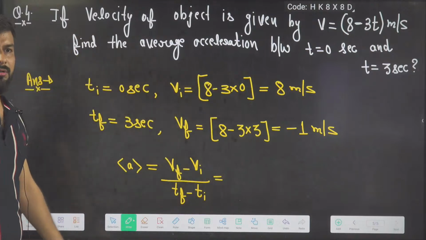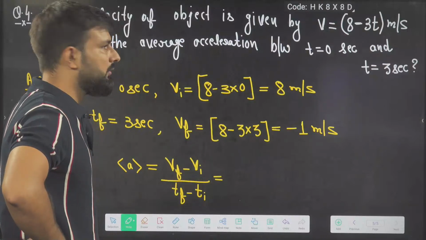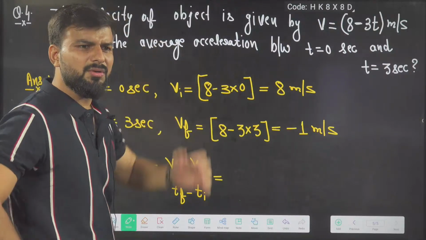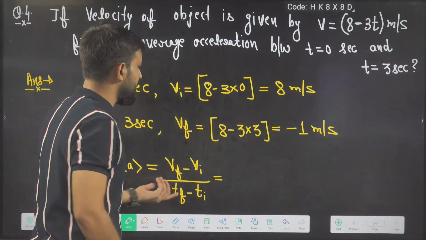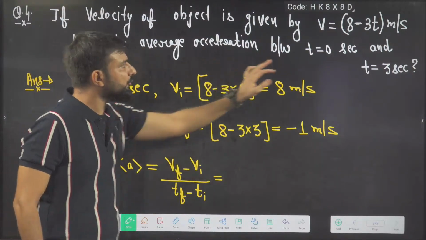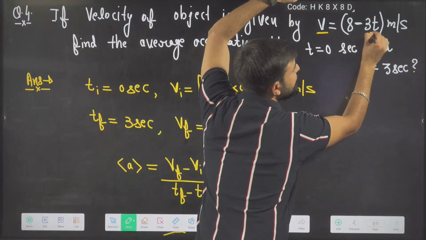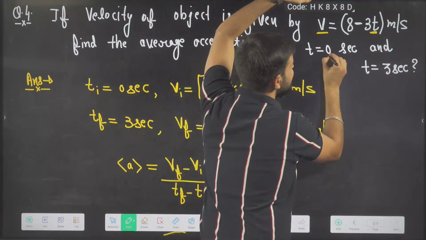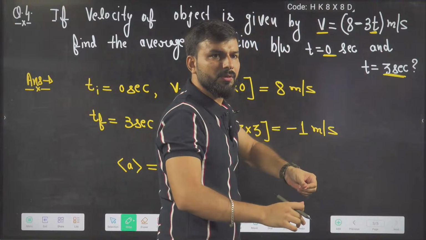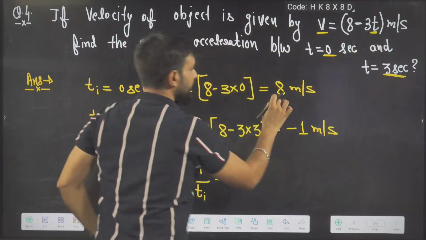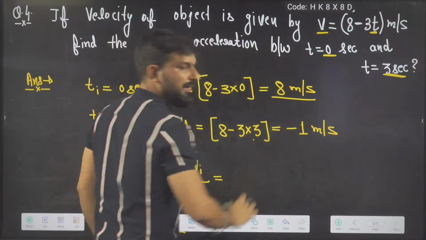Sir, why minus, where I have written beta minus 3? Sir, but 8 is constant. Where I have written minus 3, it is time, so you can put it, beta. This velocity is depending upon this time. He is asking between 0 and 3. Don't care about the velocities in between. At 0, it is 8 meter per second. At the next 3 seconds, put 3, and the answer will be minus 1.